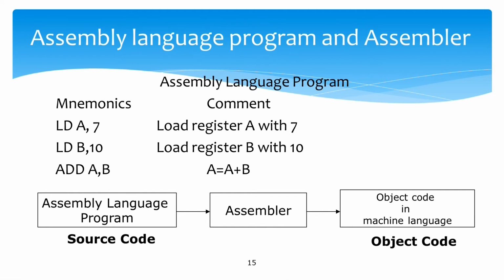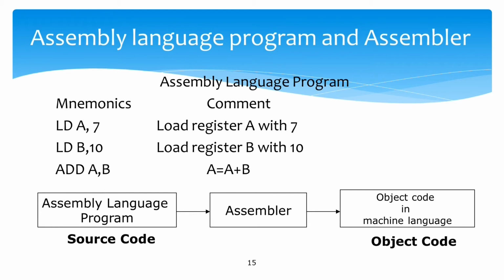LD means load, A is the name of the register and 7 is the value that I want to load into register A. Likewise, in the second line I write LD B, 10, which means I want to load value 10 into register B, and third is an add instruction which adds registers A and B and stores the result into A. So, this is the format of assembly language.